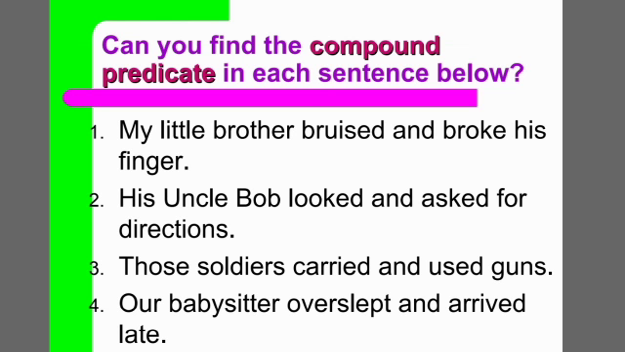Our babysitter overslept and arrived late. Overslept and arrived late is the predicate part in the sentence because it contains the verb. The verb part in the sentence is the predicate. It could be more than one.